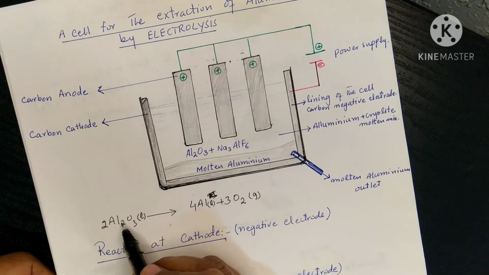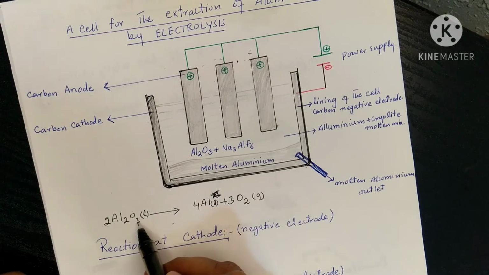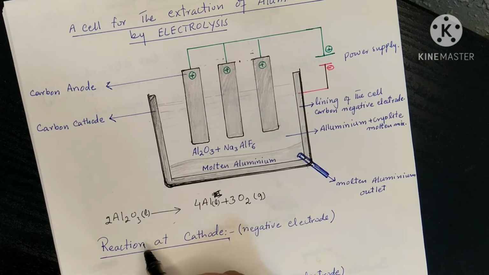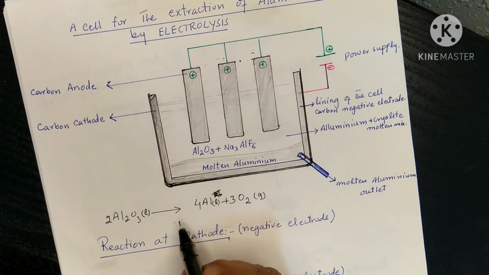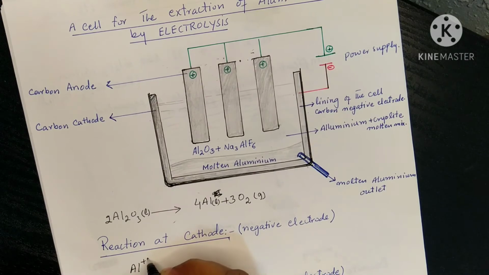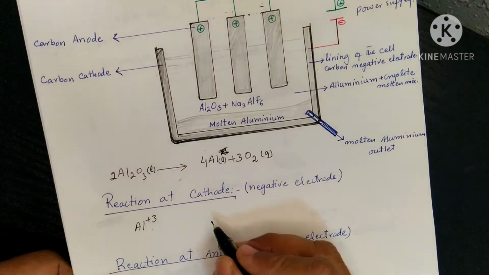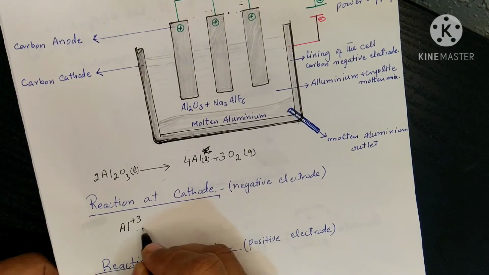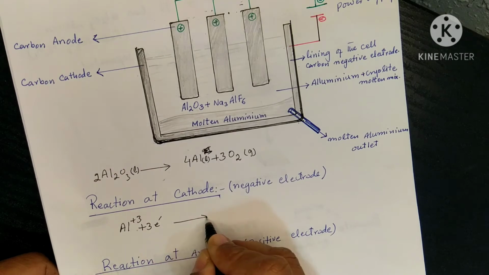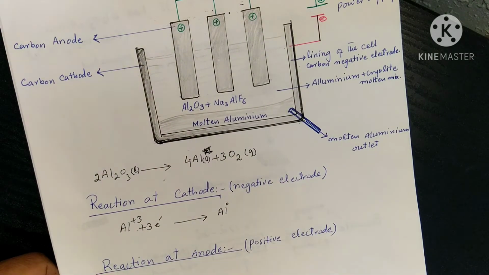Now aluminium oxide, first of all, will convert into positive and negative ions, positive aluminium ions and negative oxide ions. All the positive ions move towards the cathode, and here at the cathode, the aluminium ion that has a +3 charge will gain 3 electrons and convert into neutral aluminium metal.